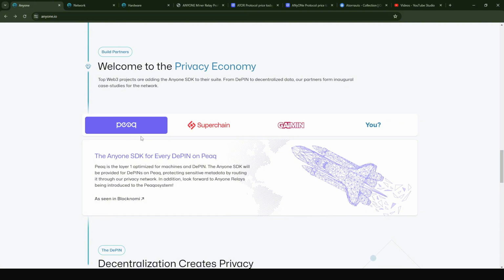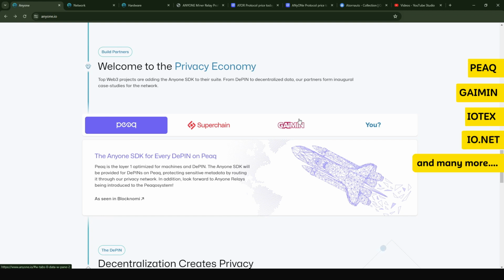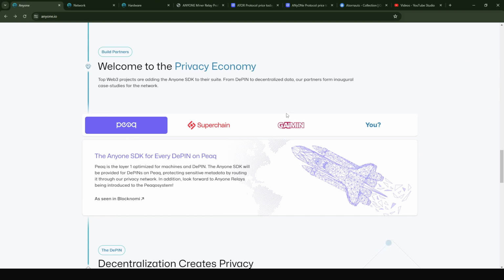They have some partnership with Peak, with gaming, and a partnership that I know of with IoTex, they also have a partnership with ANyONe and stuff like that. Now this is not a surprise because we know that the VPN industry is a huge market. Typically the VPN used to have a bad tag because people were using it for malicious activities, but now everybody understands that VPN is basically a privacy idea, that you do not want someone gathering data from whatever you are browsing and selling it to marketers. Because of the huge demand currently there for the whole privacy sector, I believe these guys are going to top this market.